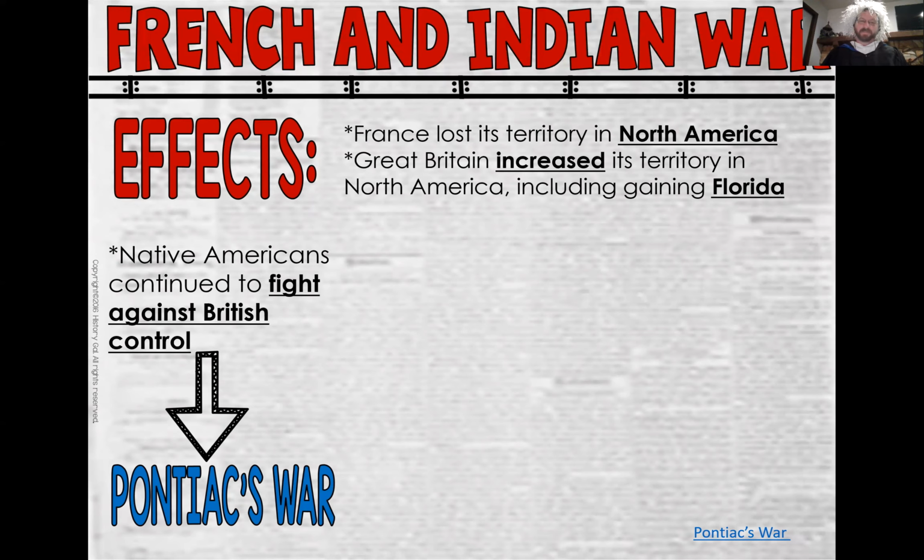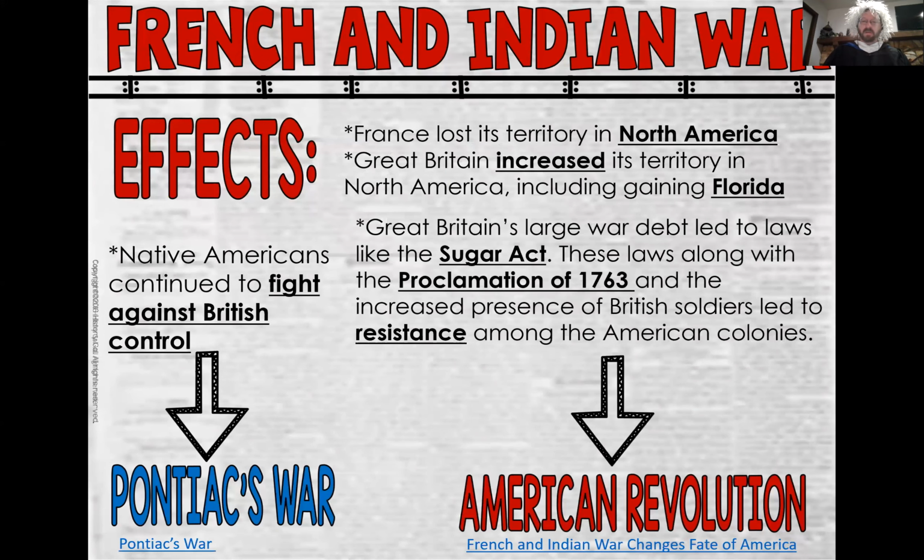And, well, think of it this way. One day, you're fighting against the British, and your friends, the French, decide to sign a treaty with the British. But you're not really down with that. You still don't want the British to move in where you live, so you continue to fight them. Again, we call this Pontiac's War. Now, the British response to that, well, it was the Proclamation of 1763.